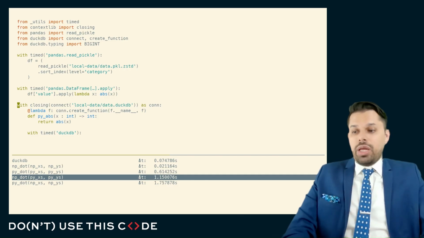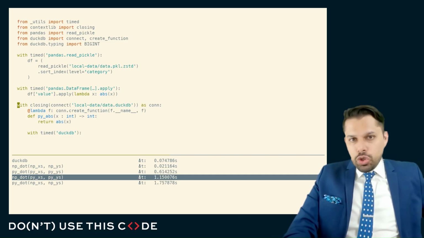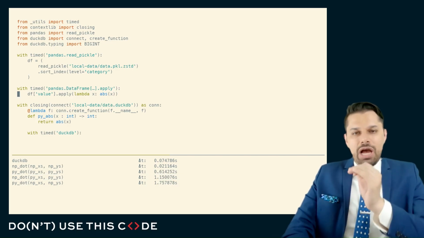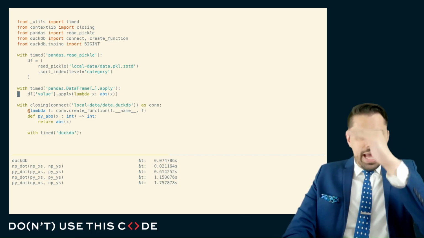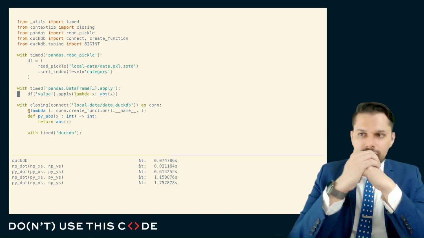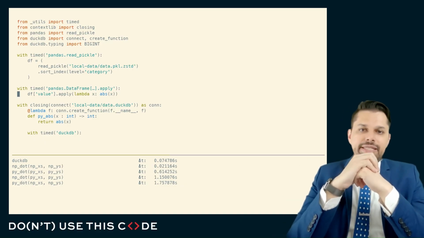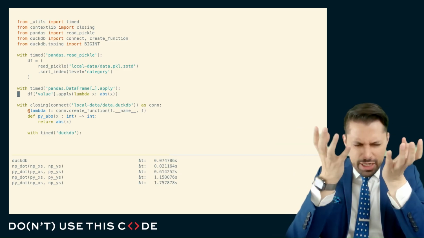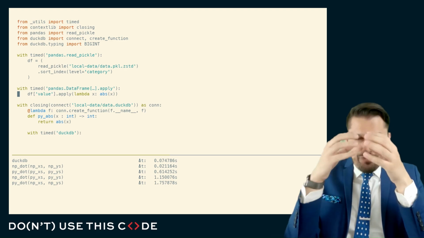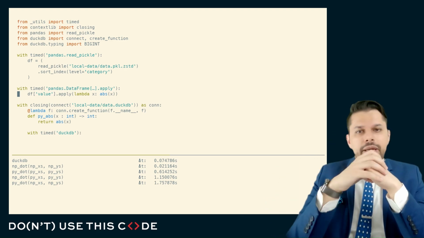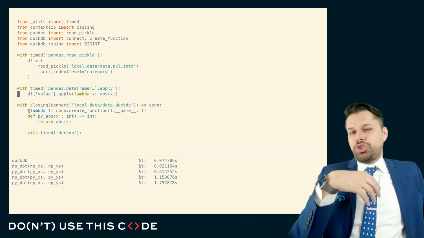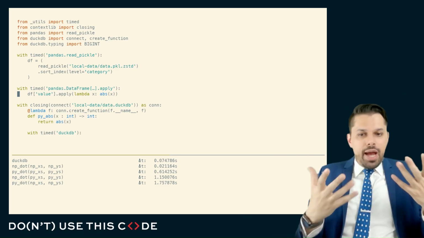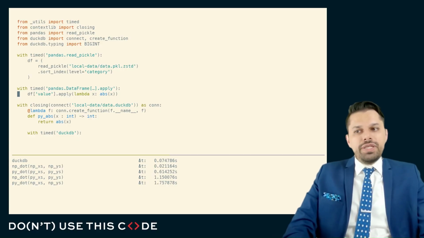Here I have an example in which I'm going to do something that should be analogous. I'm going to perform a .apply operation down a column of this Pandas data frame, down the rows of this thing. And I'm going to make sure that Pandas cannot trigger a fast path by seeing that the simple operation, I'll pick the simplest operation I could think of, absolute value. Well, I'm going to try and prevent Pandas from seeing that fast path by hiding it behind a lambda. And so here, Pandas shouldn't be able to trigger a fast path. It should say, okay, this is some lambda, it's opaque. I'm just going to call that lambda for every row of this data set.